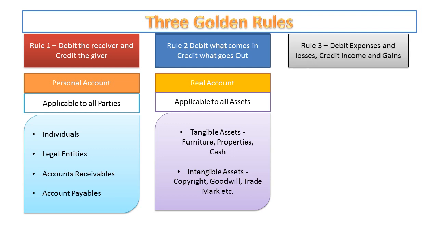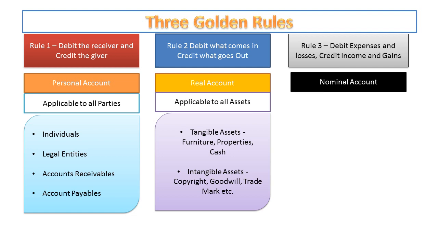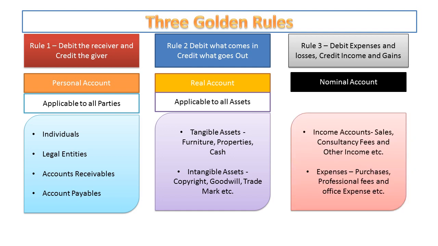Rule number three: debit expenses and losses, credit income and gains. Rule number three is applicable to all nominal accounts. Let us understand what these nominal accounts are. Nominal accounts are income accounts like sales, revenue from services, consultancy fees, other income, etc. On the expense side, similarly, purchases, professional fees, office expenses, staff welfare expenses, etc. are examples of nominal accounts.